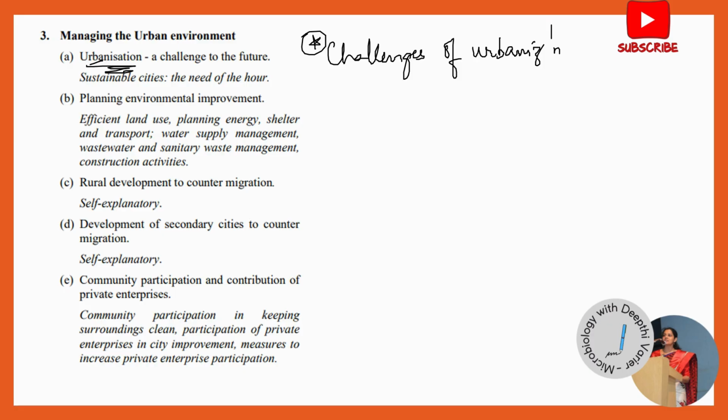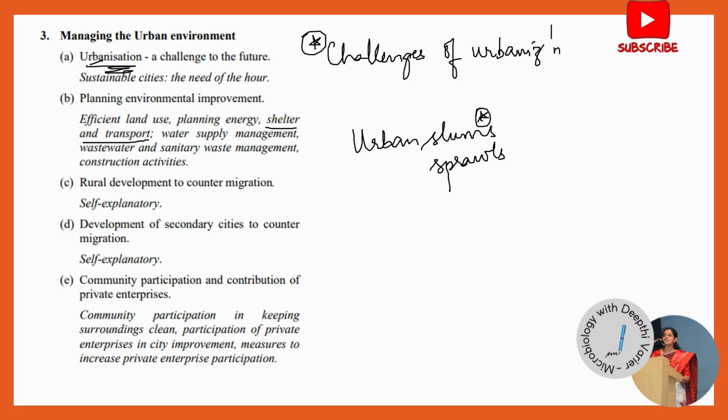The second one of the topics that has been quite asked from this chapter would be the concept of urban slums. So you need to know the concept of urban slums. What are urban slums? Why are urban slums coming up? Now, this topic actually comes under shelter and transport. Due to migration, a lot of people are migrating from the rural areas into the urban areas, and it leads to the cropping up of urban sprawls and urban slums. So you should know what these two are. Mainly you should be knowing about urban slums. That's something that they have asked.